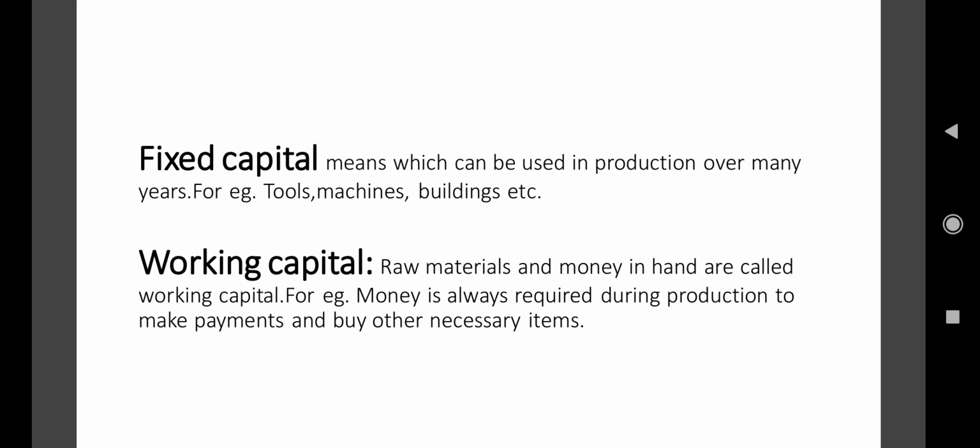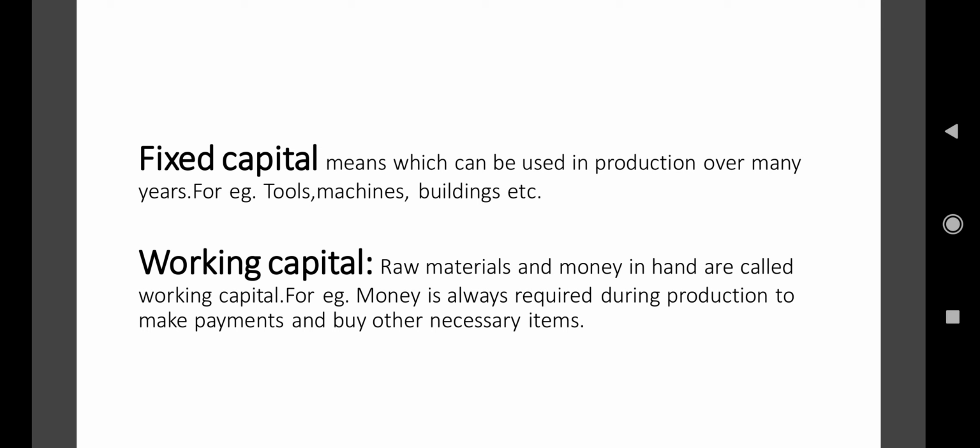Now, for the production of any good in an industry, you have set up the industry, you got the land, and after that you got the laborers also. Now the capital required in this industry is that you have to invest in machineries, right? So machineries are fixed capital. Why do machineries come under fixed capital? Because once you invest in machineries, every year it is not needed to purchase again and again. It is used for a long period of time, so it comes under fixed capital.